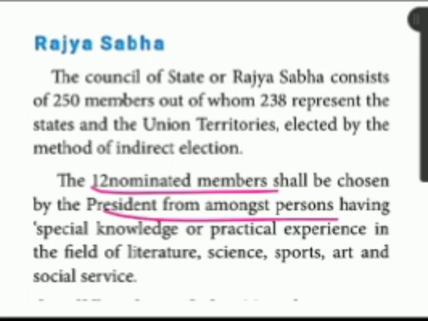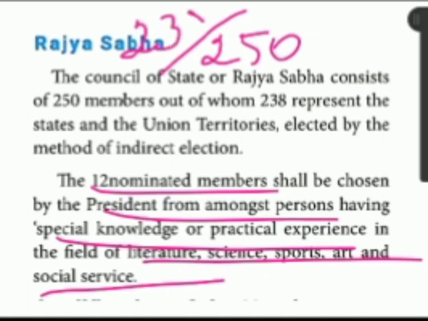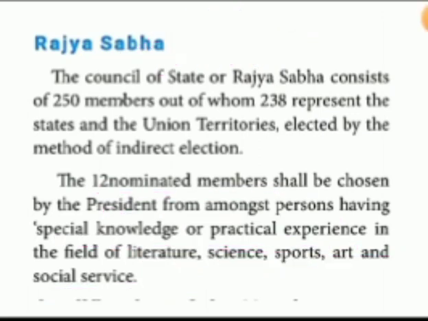Those are persons having special knowledge or practical experience in the field of literature, science, sports, as well as social service and art. So, children, just before I told, 250 members totally, out of 250, 238 members are elected in the indirect manner, then 12 of them are nominated by the president. Such a way it's moving.